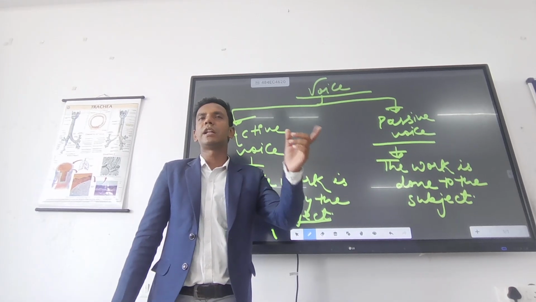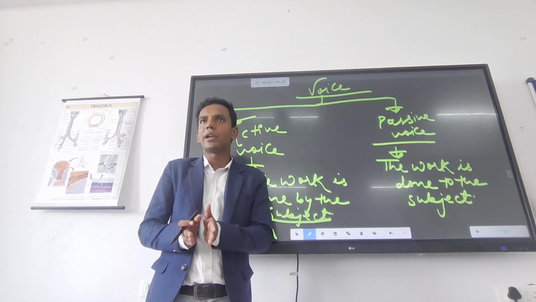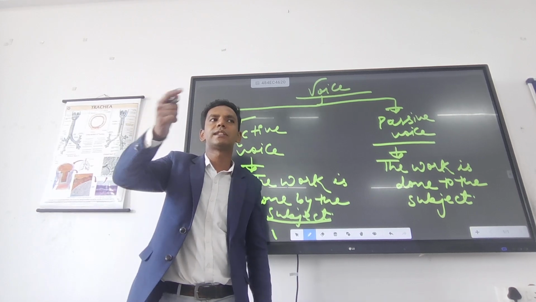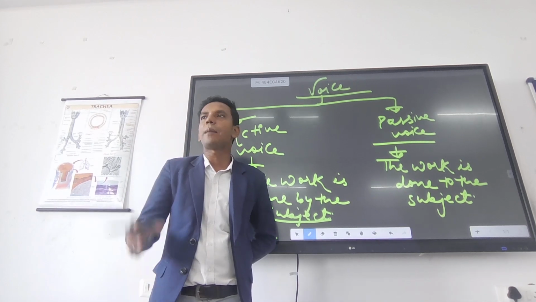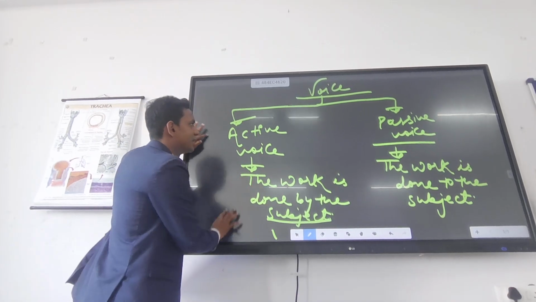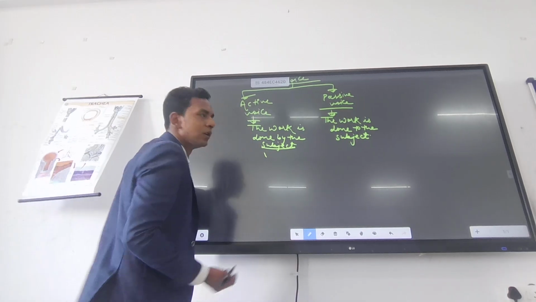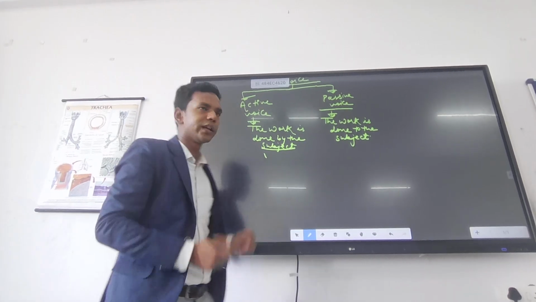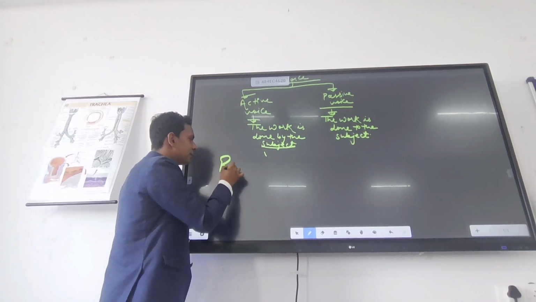An apple is being eaten by Ramesh. तो इस वाक्य में हमने एप्पल के बारे में बात किया. किसके बारे में बात किया? एप्पल. So apple is our subject. So after writing these definitions, what we are going to do? We are going to write one sentence. Write the example.